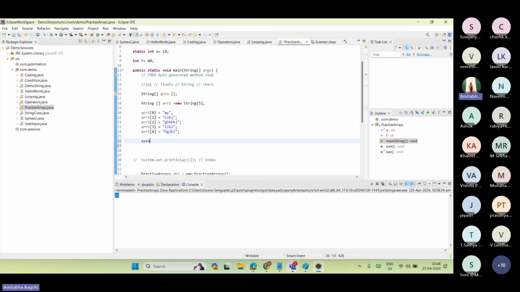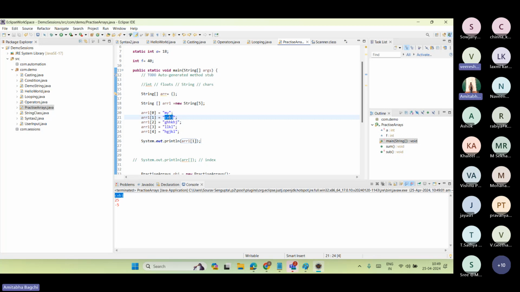Now, if I print it out, it will not give me any problem. See, now it's working fine.